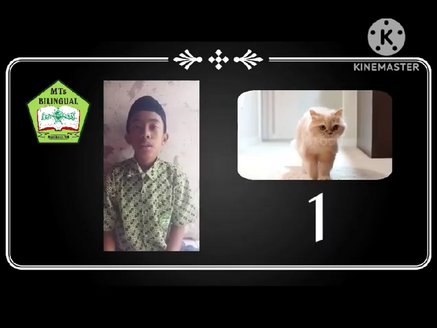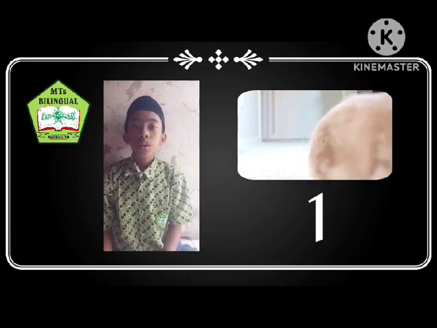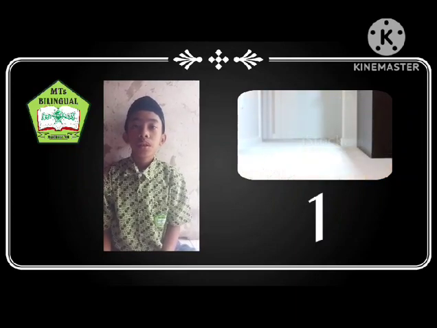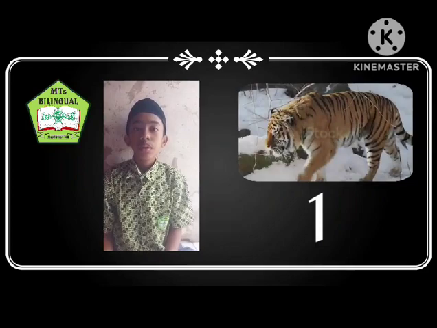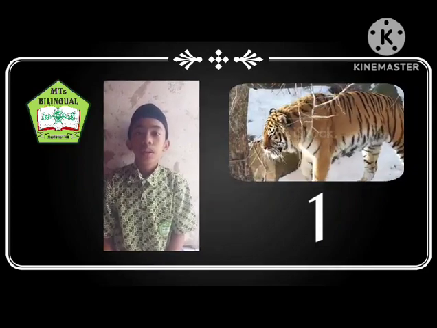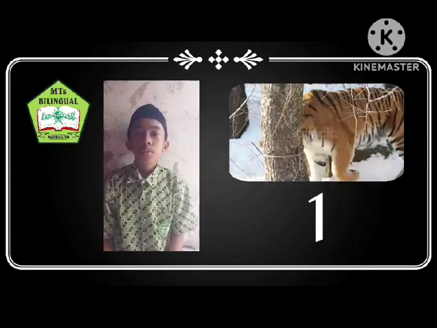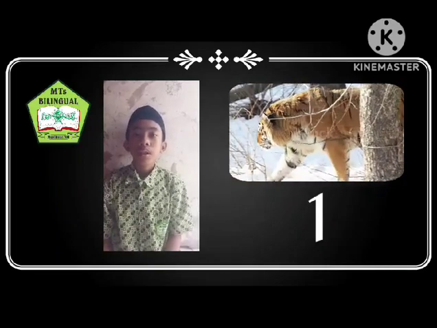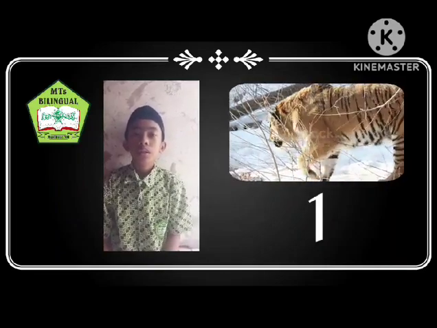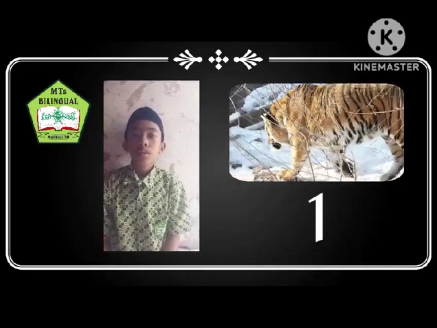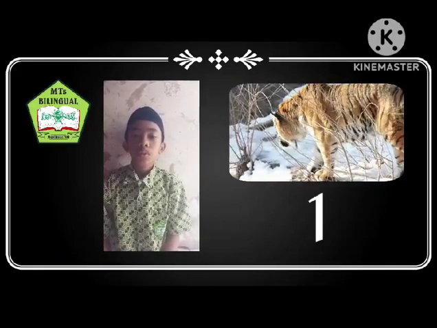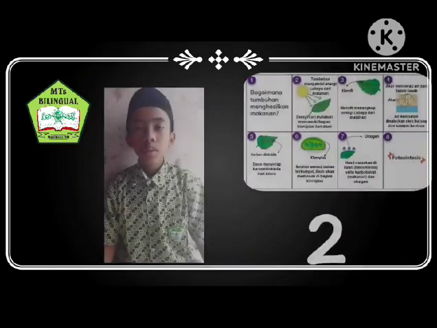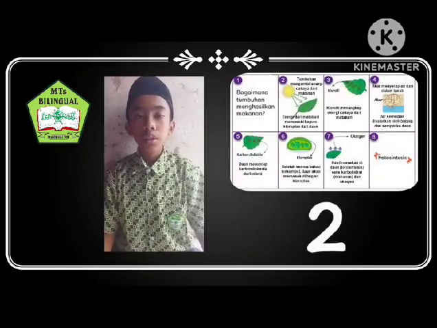Number 1. Having the ability to move. All living things can move. It's just that only one living thing cannot move freely, namely plants. Plants move in the direction of the sun. This is done because the sun is part of photosynthesis, while humans and animals can move freely with the tools they have.